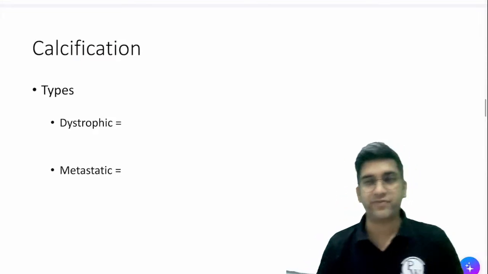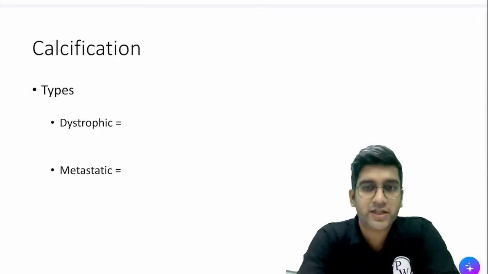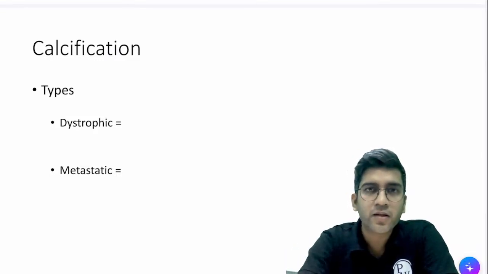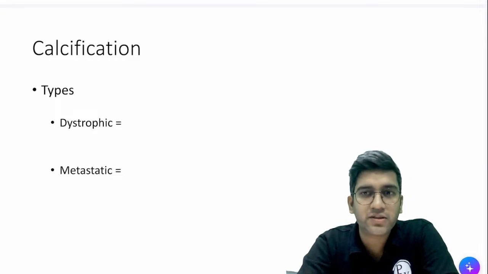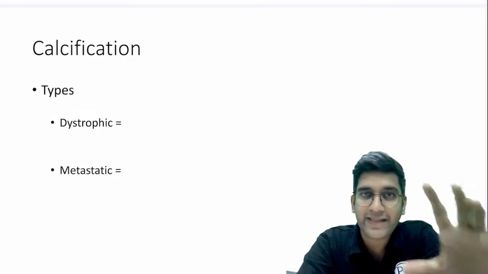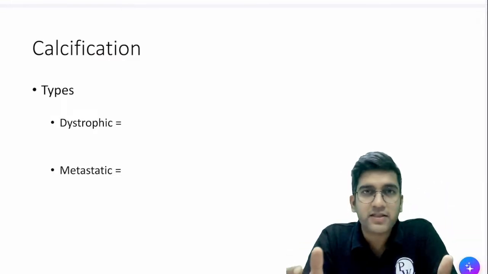And let's come to calcification. There are two things in calcification. Have they taught you in your college about calcification? You must have definitely at least read these two terms: dystrophic calcification and metastatic calcification. Like I said, everything in medicine and everything in pathology is about the terminologies.